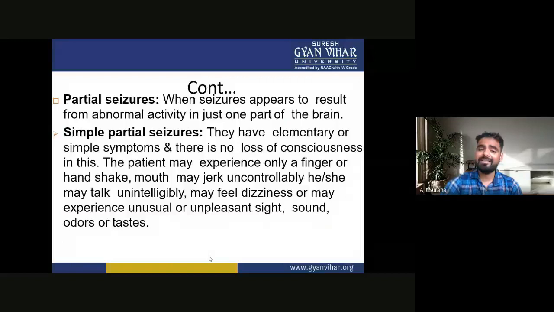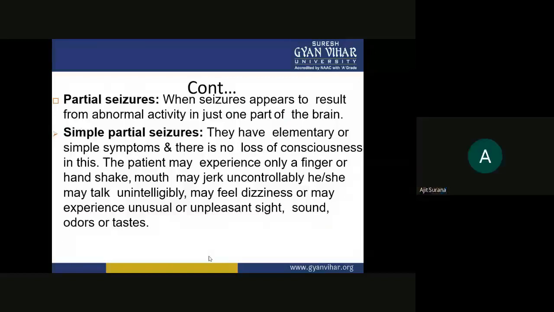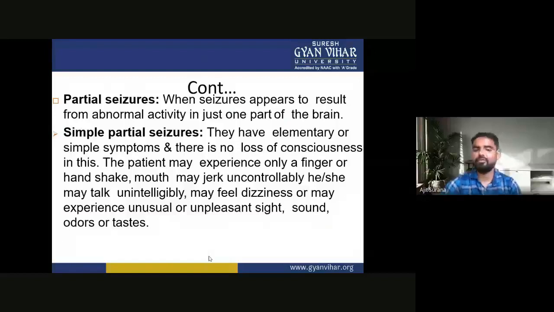Partial seizures appear to result from abnormal activity in just one part of the brain. In simple partial seizures, there are elementary or simple symptoms, and there is no loss of consciousness. The patient may experience only a finger or hand shake. The mouth may jerk uncontrollably. He or she may talk unintelligibly, may feel dizziness, or may experience unusual or unpleasant sight, sound, odors, or taste.